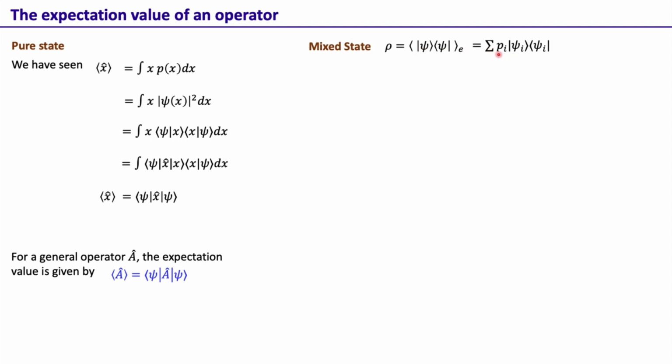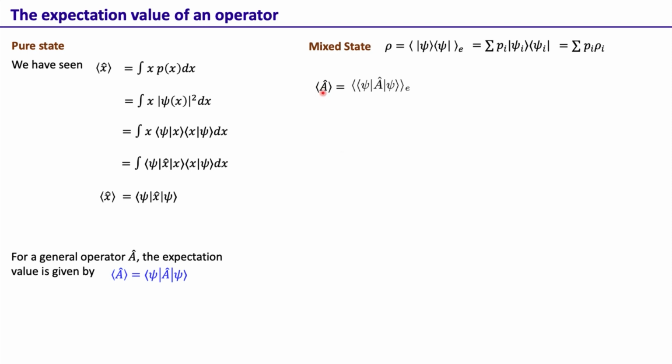So here we are writing a single sum as the sum over i of p_i |psi_i⟩⟨psi_i|. These psi_i's are the pure states, and we are writing this mixed state density matrix as an incoherent sum of those pure states, and the p_i are the weightage of those different pure states. This |psi_i⟩⟨psi_i| is again the density matrix corresponding to that pure state that we can write as rho_i. So this rho we can write as a weighted sum over rho_i, where p_i is the weightage.